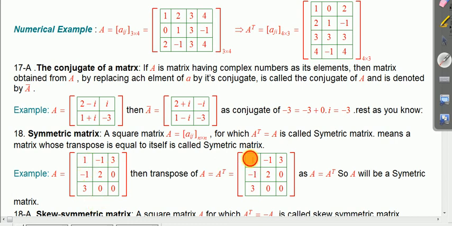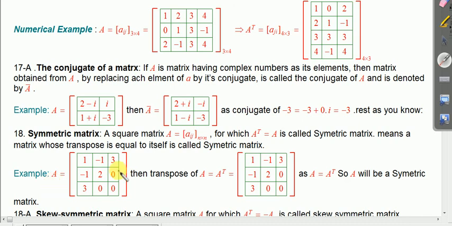The first row becomes the first column, the second row becomes the second column, the third row becomes the third column. And if you look minutely, you will find the new transpose matrix is similar to the matrix A itself. So matrix A will be called a symmetric matrix because it is equal to its own transpose.